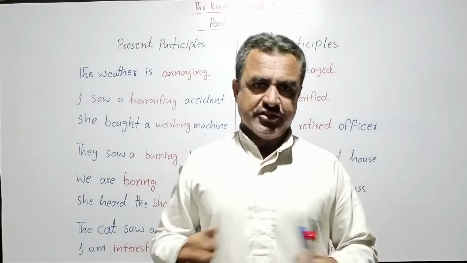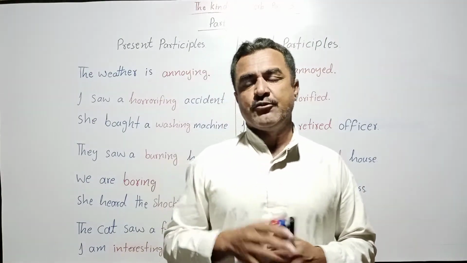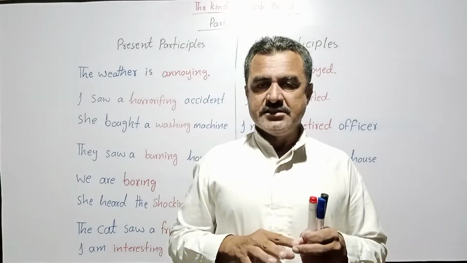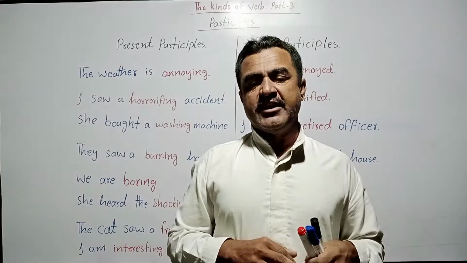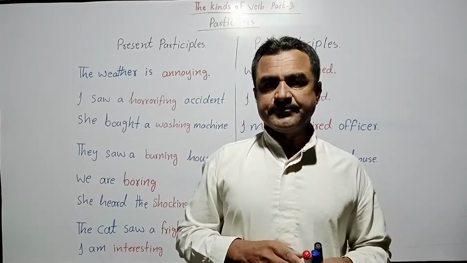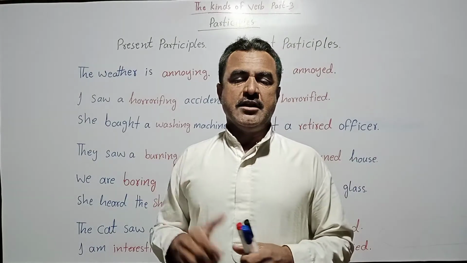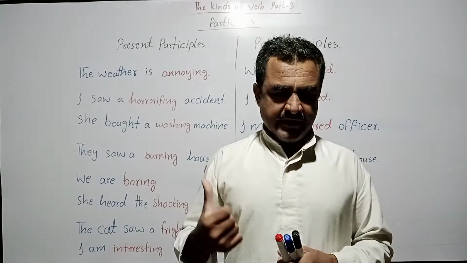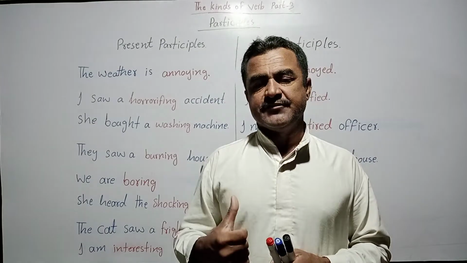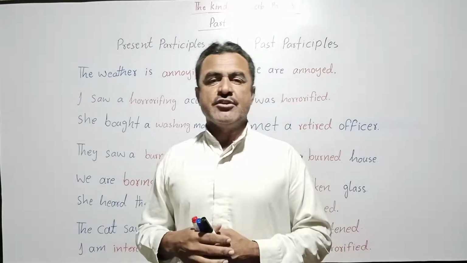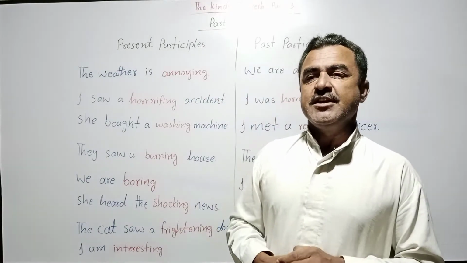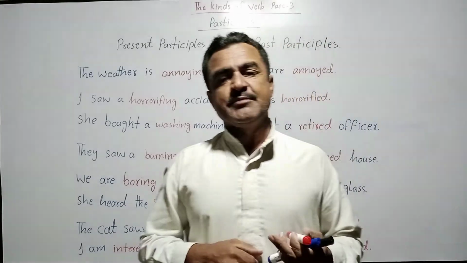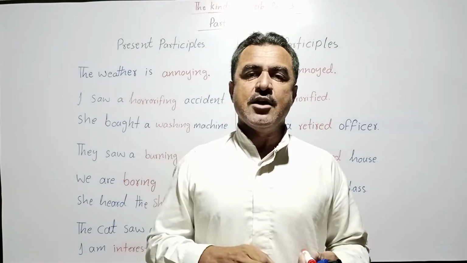In short, I should tell you that non-finite verbs have three categories, three kinds. One is gerunds, the other is infinitives, the third is participles. In the last video we talked about gerunds and infinitives, and today we are going to discuss participles. Participles also have three kinds: present participle, past participle, and perfect participle.